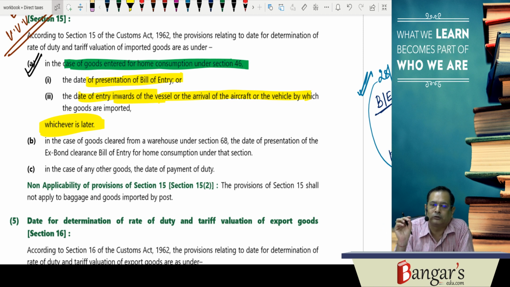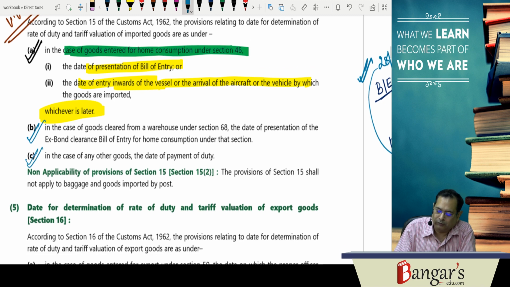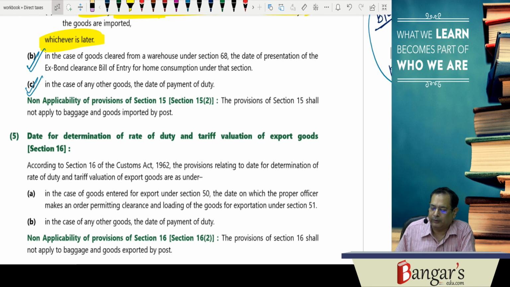So in case the goods have been cleared from warehouse under section 68, it is the date of presentation of the ex-bond clearance bill of entry for home consumption under that section, and in any other case it is the date of payment of duty.